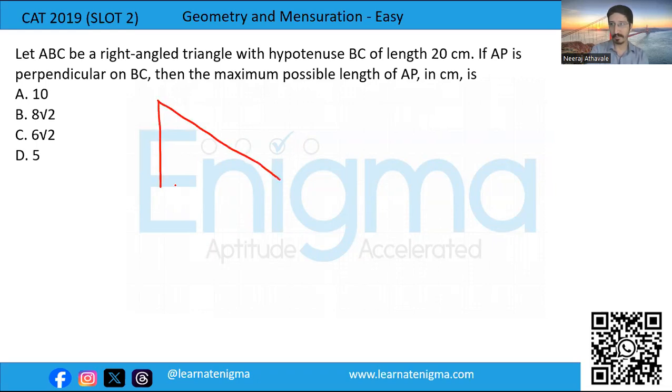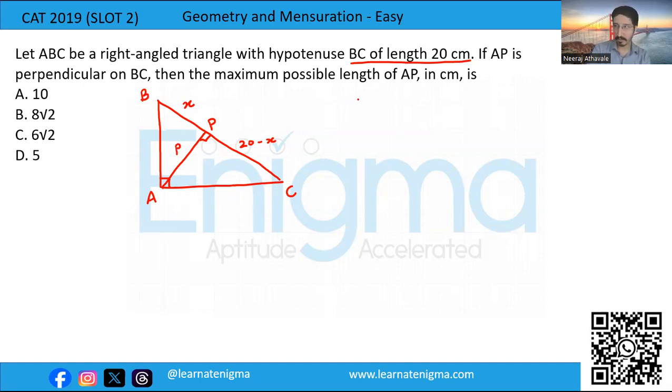It is given that BC is a hypotenuse, so the right angle is A. From A, we have a perpendicular at point P on BC. Now let's assume BP as X. We know that BC is of 20 centimeters, so therefore PC will be 20 minus X. Let's assume AP as P.